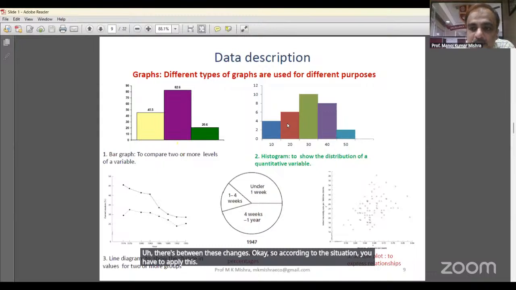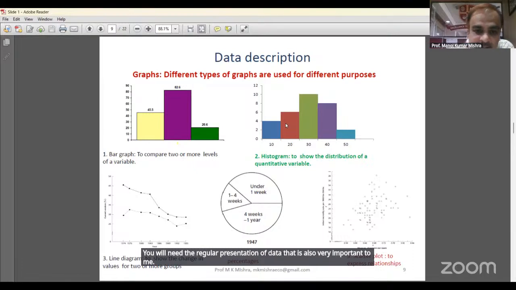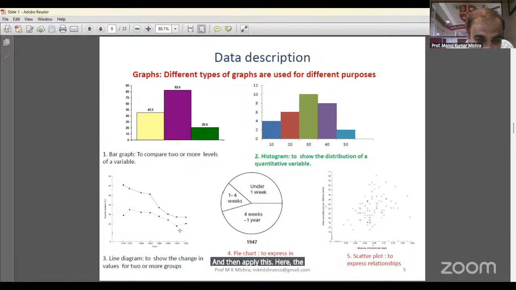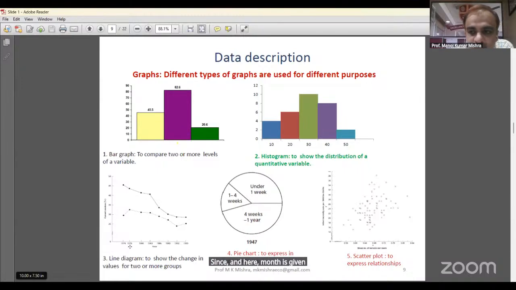You will read the tabular presentation of data, that is also very important in research. Here, the curve diagram. Suppose sales is given, and month is given. In the different months, the sales of two products show a trend like this. By this trend, you can do the forecasting also.